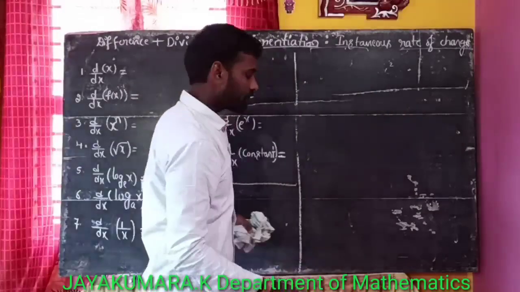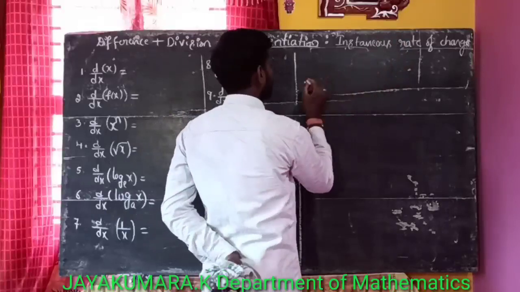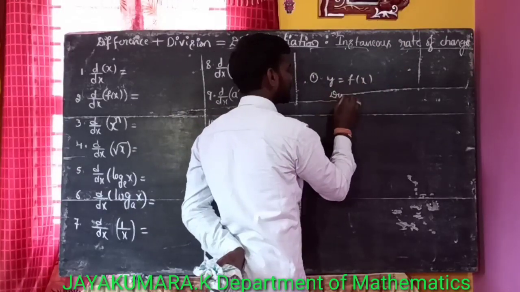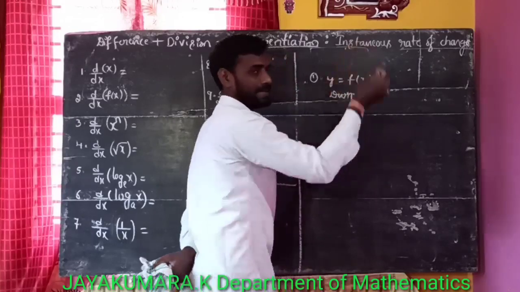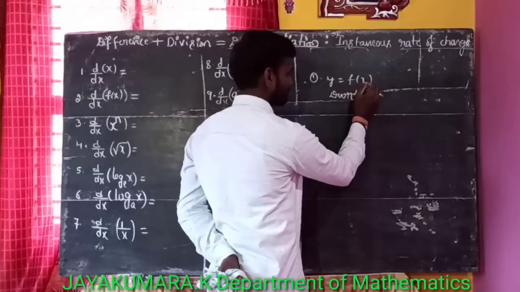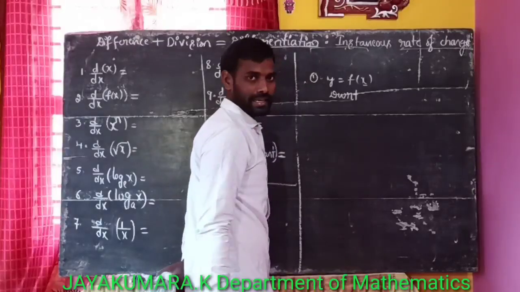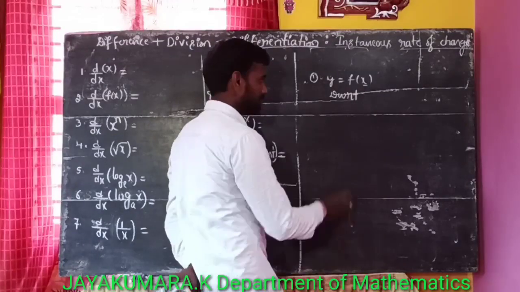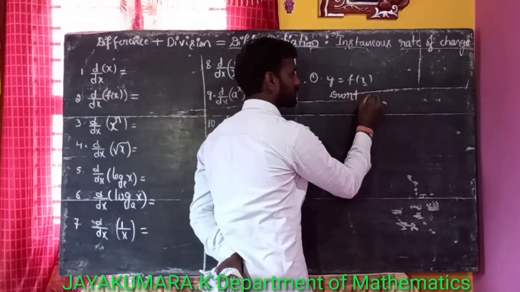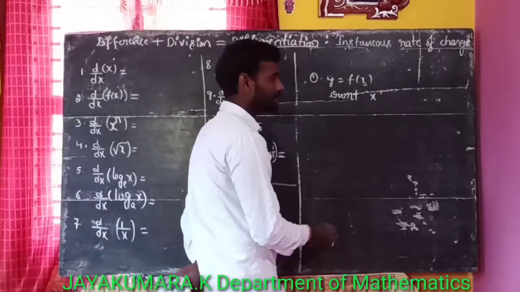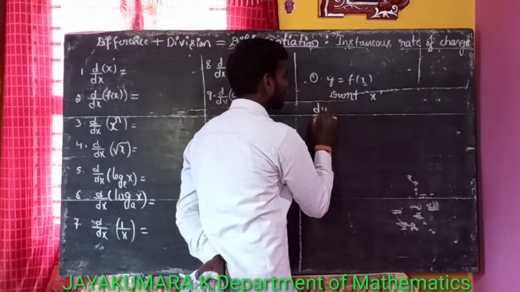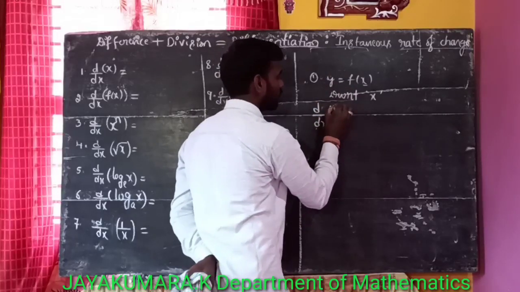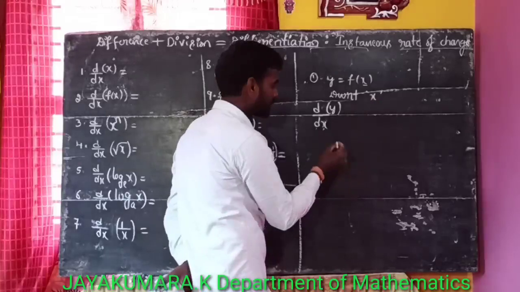Here, if the function is y is equal to f of x, then x and y are the variables, but the independent variable is x, meaning the function is in terms of x. So differentiate this with respect to x. Then this becomes dy by dx, the derivative of the function y with respect to x.